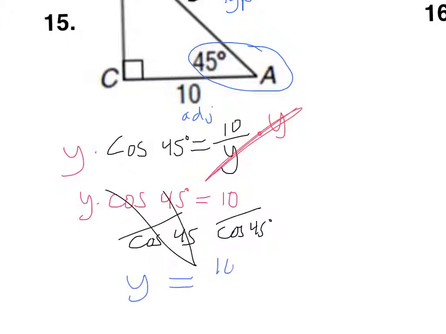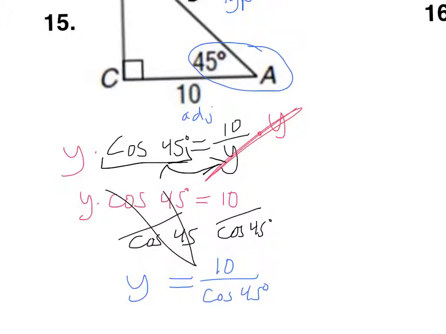You now have y equals 10 over cosine 45. So compare this, what we have here at the end, now y is by itself, to what we started with here. All that really happens is the cosine 45 and the y switch places.